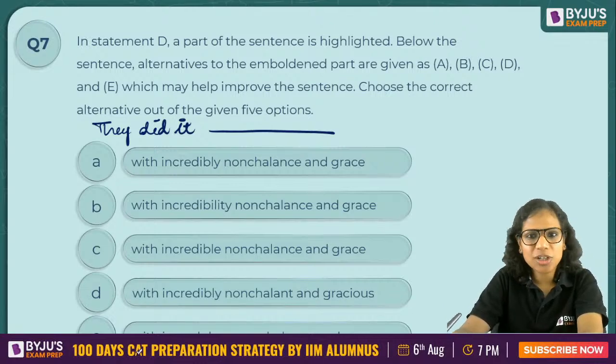Then, apart from that, subject verb agreement, modifiers and parallelism, articles. These are the major topics that I'm telling you. I think you should prepare for these, and they pretty much cover a lot of grammar.